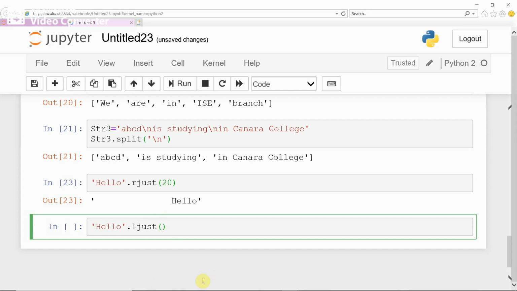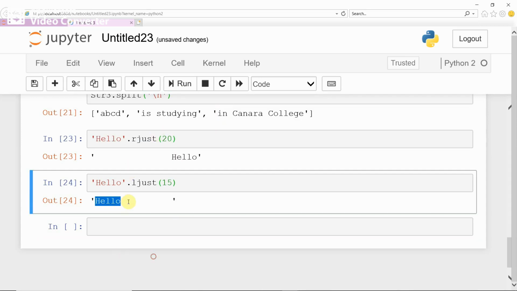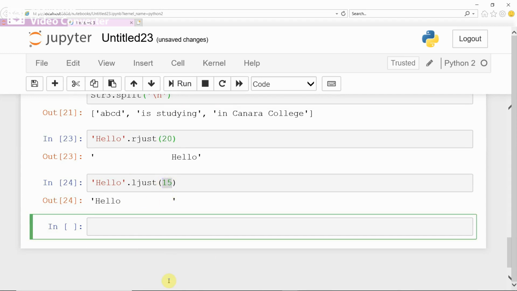If you give width 15, then run. See, first it gives 5 characters, next 10 character spaces it gives, because the justification width you have given is 15 here. Like this rjust and ljust work to justify. If you want to justify the given string by including a special character, by including special character.